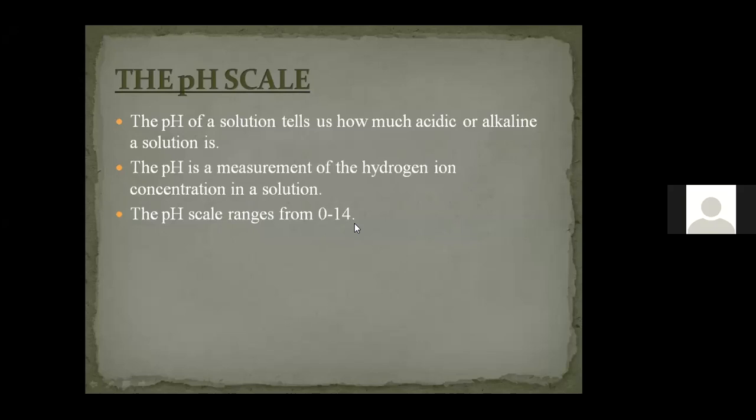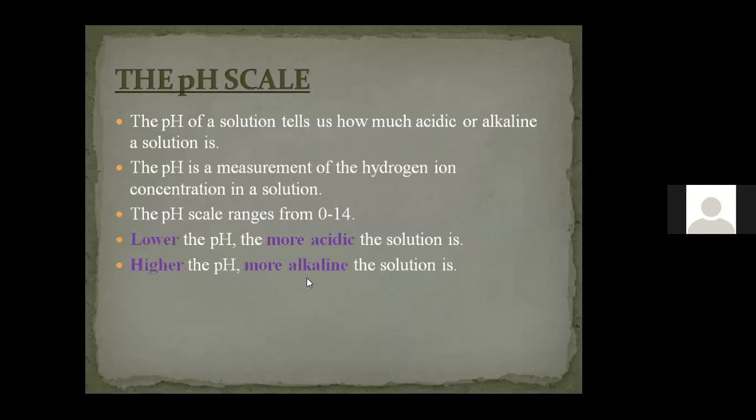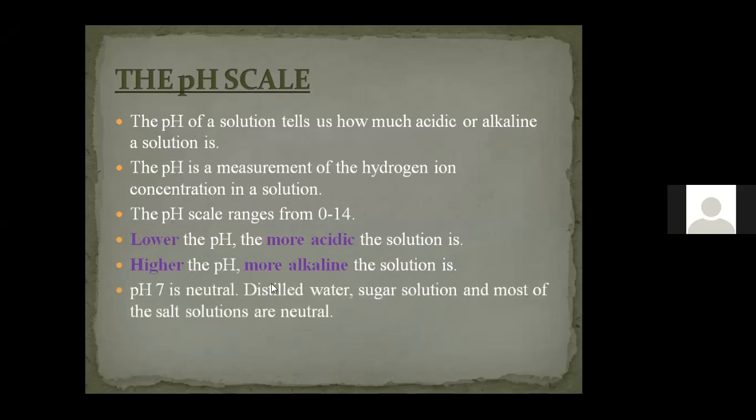A pH of 0 to 7 or less is a more acidic solution, and the greater the pH value, the more alkaline the solution is. So we divide the pH scale into 3 parts. If you consider exactly the middle of 0 and 14, that is 7. If the pH is 7, it is neutral in nature. We can consider distilled water, sugar solution, and salt solution. They all have a pH value of 7, which means they are neutral in nature.